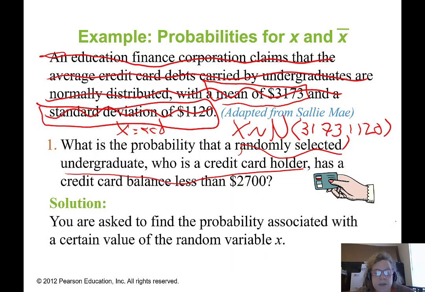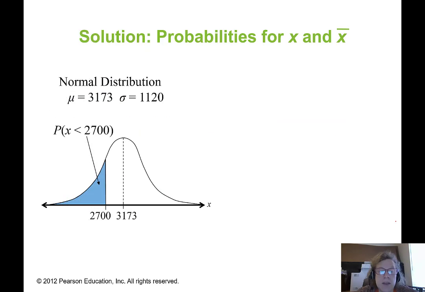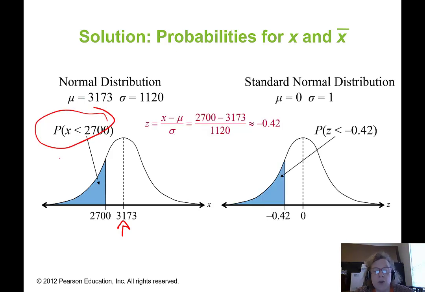Following the solution given in the slides, we're asked to find the probability associated with a certain value of the random variable x. There we have our original normal distribution with the mean of 3,173. We are looking for the probability that x is less than 2,700. We do our transformation, and we find that that's equivalent to the probability that z is less than negative 0.42.